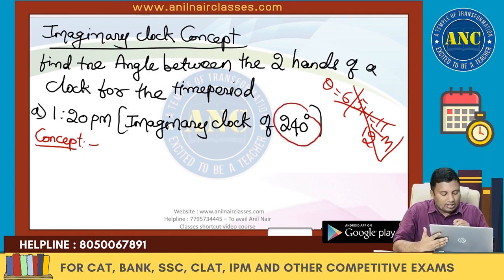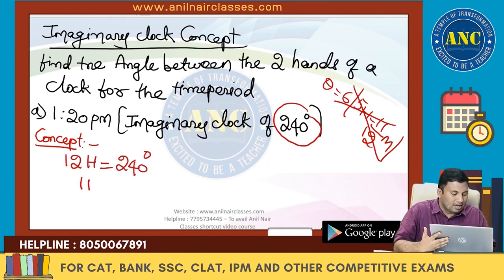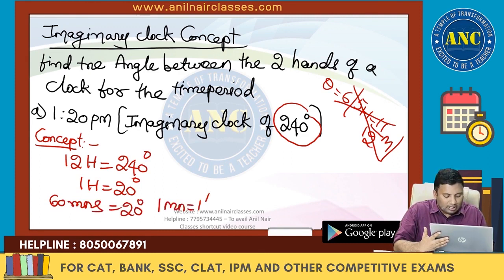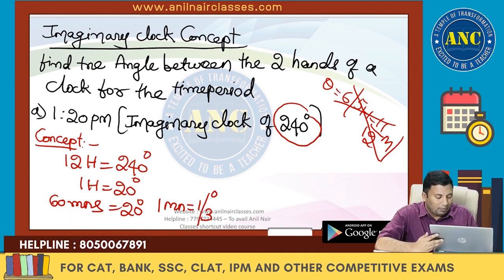Total angle is 240 degrees. By default, there is no change in hours. So 12 hours is equivalent to 240 degrees. 1 hour is equivalent to 20 degrees. 1 hour is 60 minutes, so 60 minutes is 20 degrees. 1 minute is 1/3 degree. Now, 1:20 p.m.